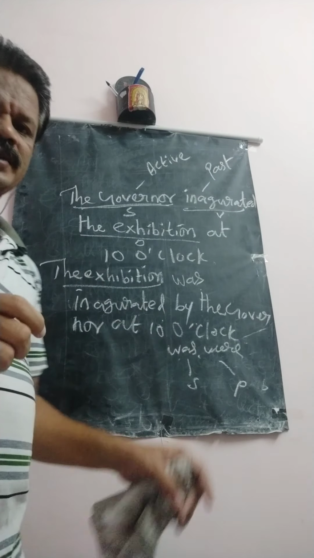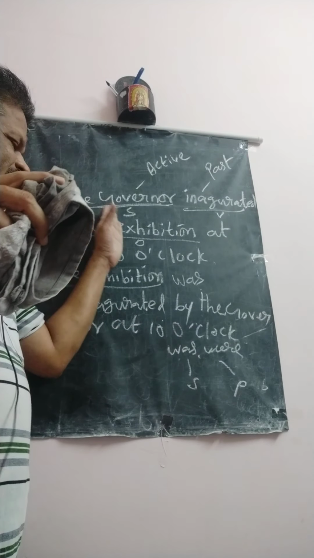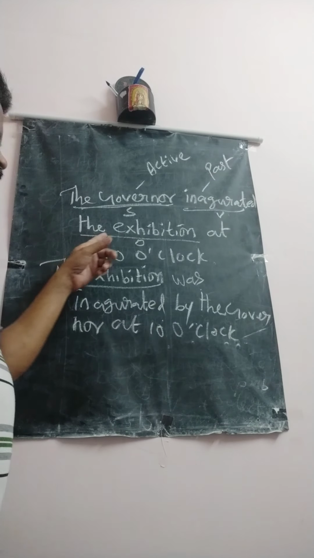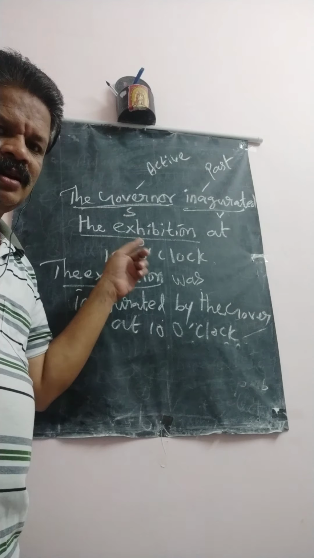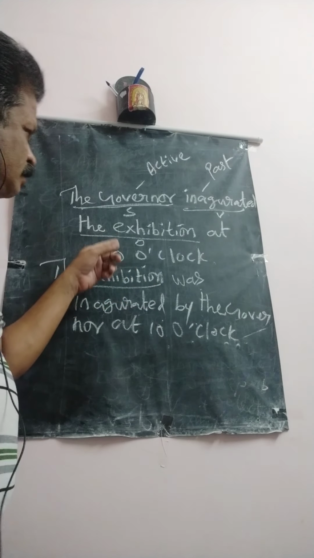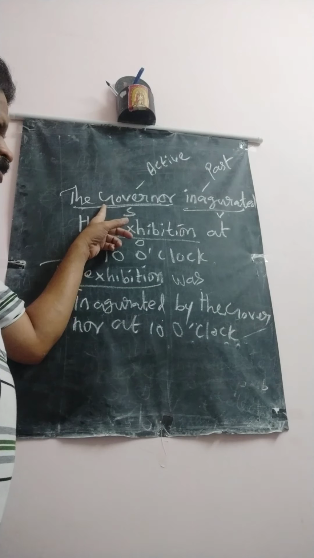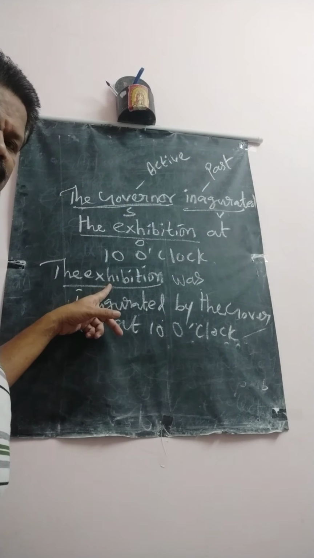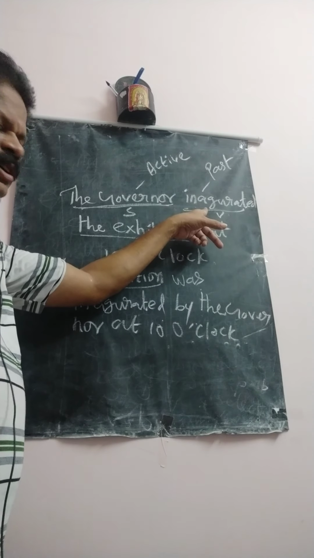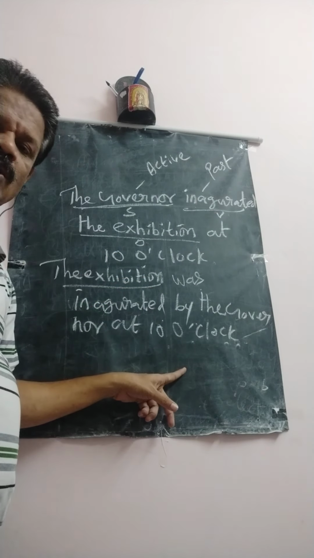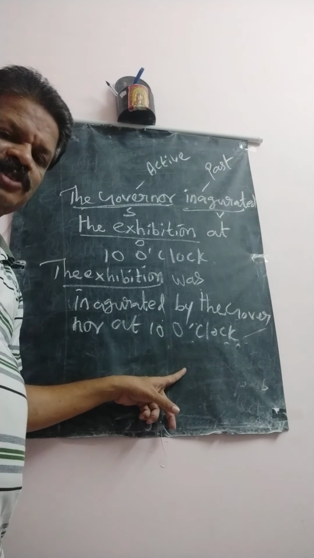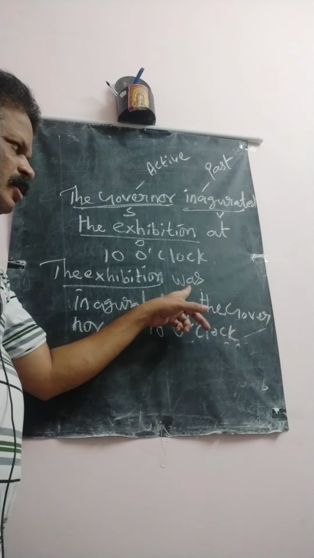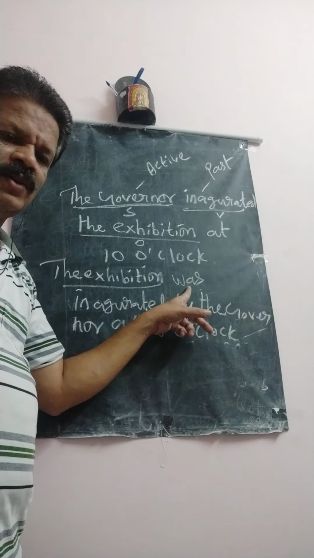That's all. This is the way of changing active to passive. How did you change? Governor, subject; exhibition, object. You bring the object in the place of the subject. The verb is past tense, so you selected the past be form verb, was and were. Here exhibition is singular, so you use was.